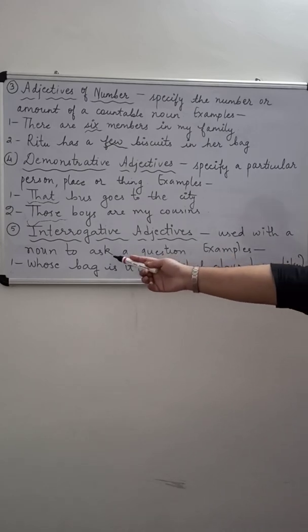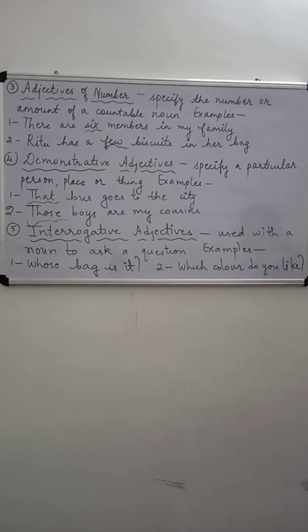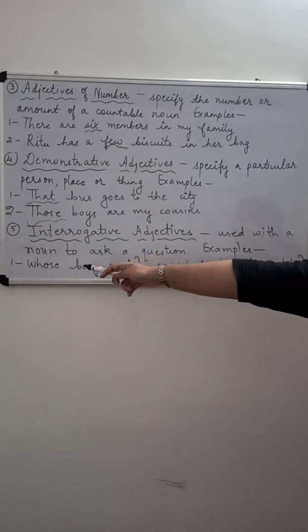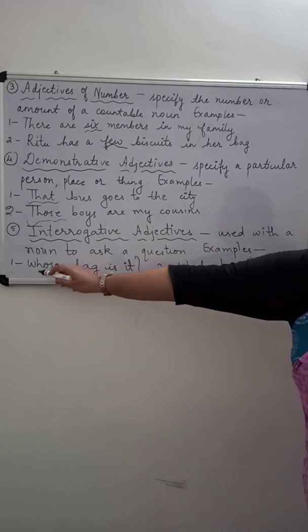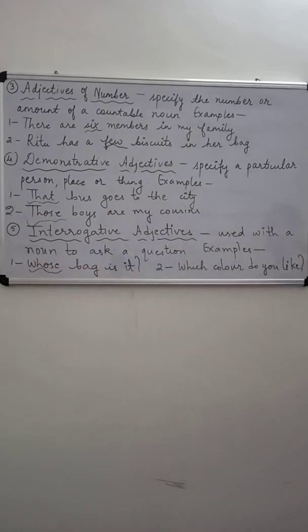First one, whose bag is it? Now this sentence is asking a question and see, whose is used with the noun bag. So whose will be the interrogative adjective. Now second, which color do you like? In this sentence, color is a noun and which is used to ask a question, right? So which will be an interrogative adjective.